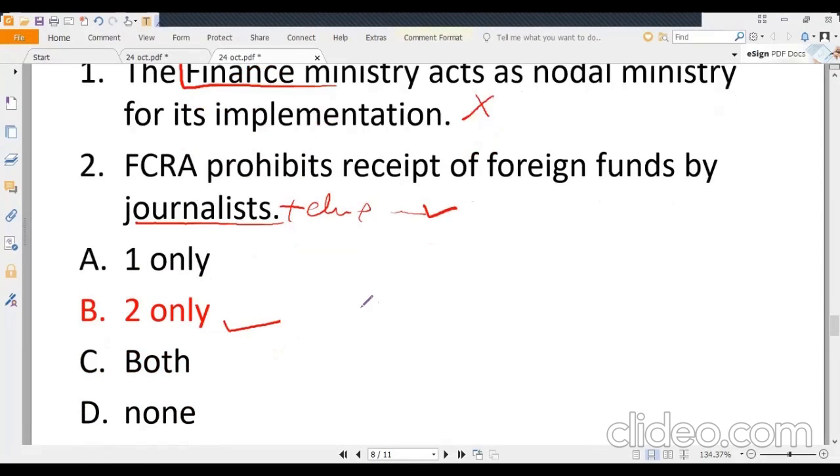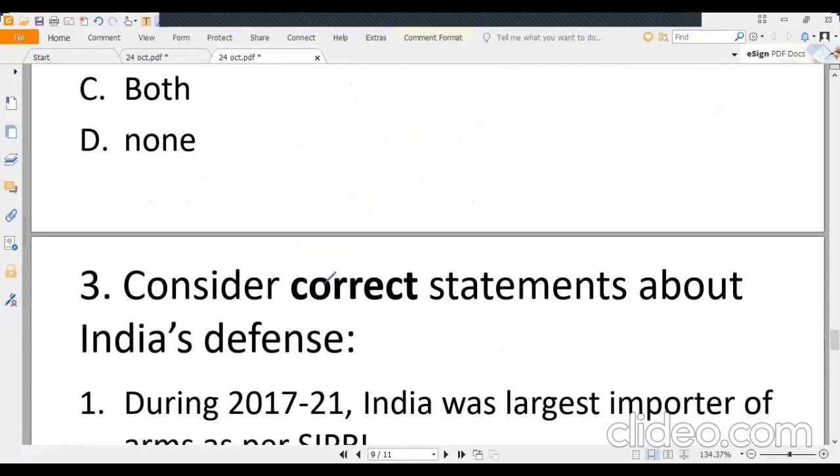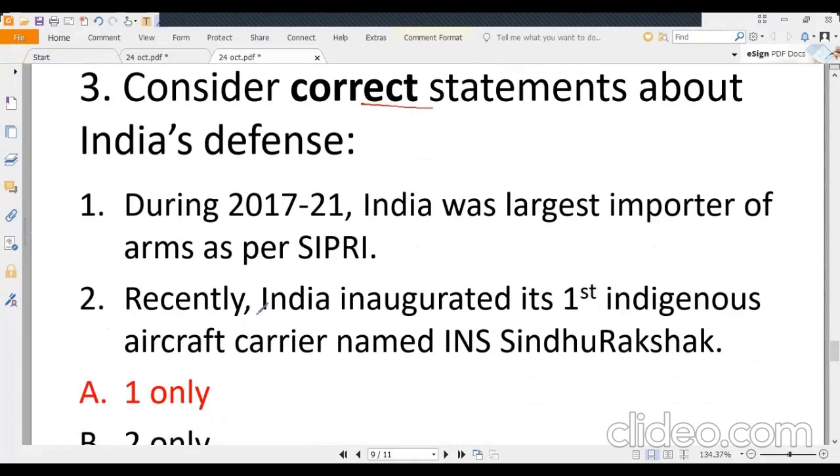Now, moving to the third question, consider correct statement about India's defense. First is, during 2017 to 21, India was largest importer of arms.